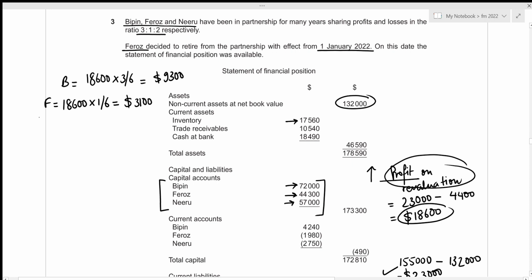Now for Niru, that's going to be the total of 18,600, and 2 parts out of 6 parts belongs to her. So that's times 2 by 6, which gives the profit on revaluation for Niru to have the amount of 6,200. Now we record these three amounts on the credit side of the capital account under the heading of profit on revaluation. Let's do that.